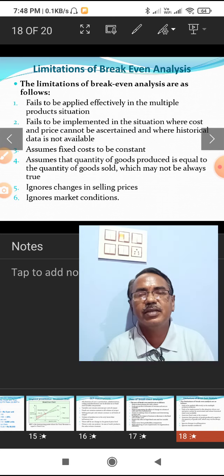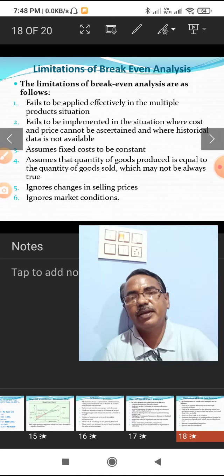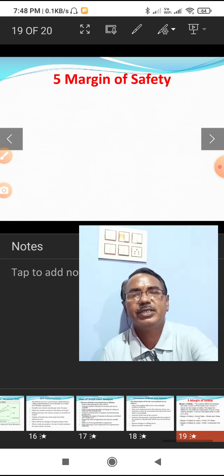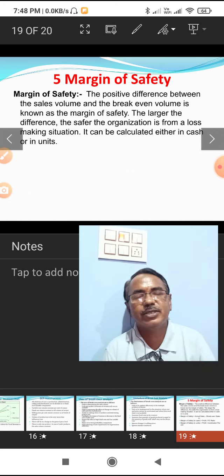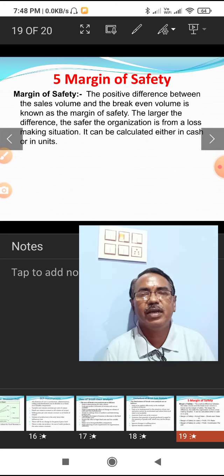So this break-even analysis ignores the market conditions. Okay, these are the different elements which come under the drawbacks of break-even analysis.